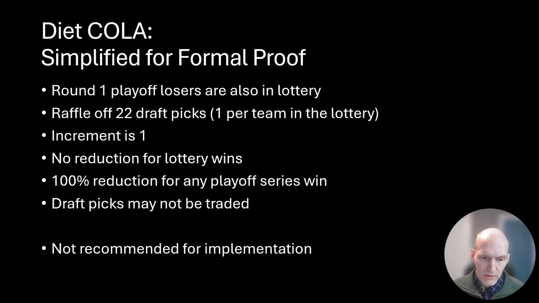And Diet COLA, this is the proof of that. Diet COLA is a version that's highly simplified for a formal proof that's not in this video, but I will state the result here shortly. The way Diet COLA works is round 1 playoff losers, they're also going to be in the lottery. We're going to raffle off 22 draft picks for all 22 teams that are in the lottery. So everything's raffled off. Increment is just 1. There's no reduction for lottery wins.